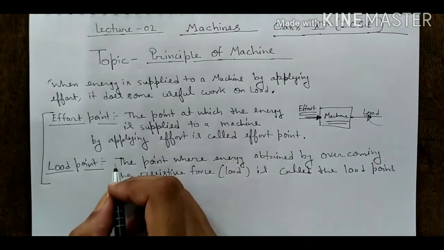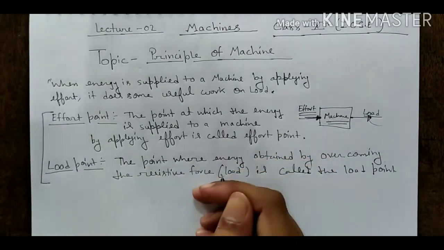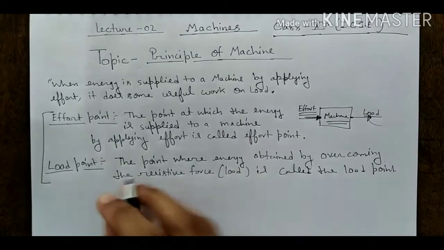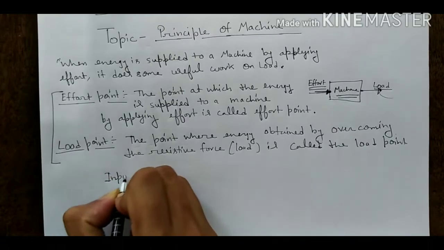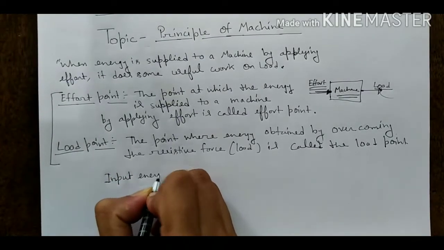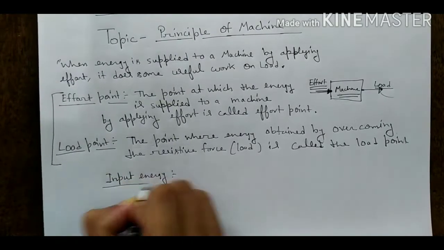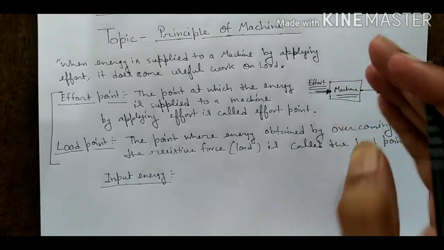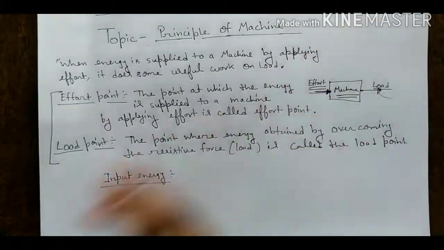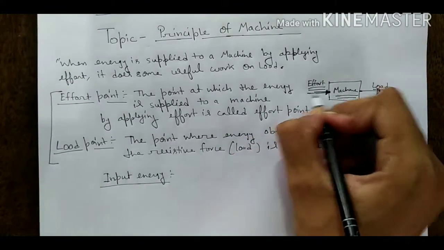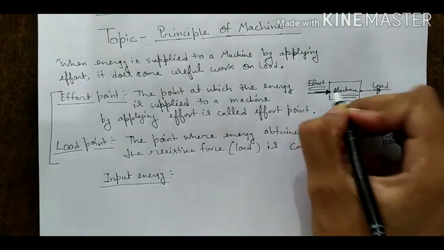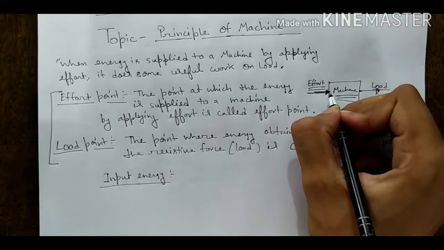Now we will study the input energy and output energy. What is the input energy and what is the output energy? Input energy means, students, when we are applying work on any body, this work done is stored in the form of energy. Here we are applying an effort, a force, at the effort point.